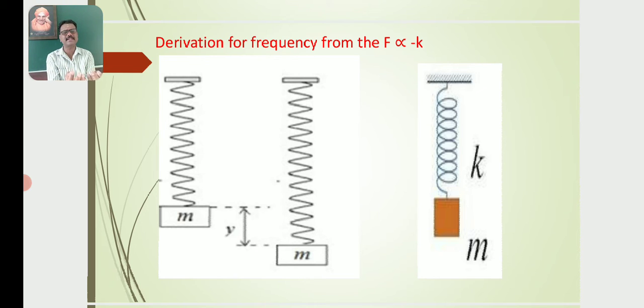If it is pulled slightly downwards and released, it moves up and down, executing oscillatory motion, so called simple harmonic motion, a periodic motion about its mean position, where k is known as the force constant. m is the mass attached to the free end of the spring, and y indicates the displacement of the spring at any instant of time from its mean position.